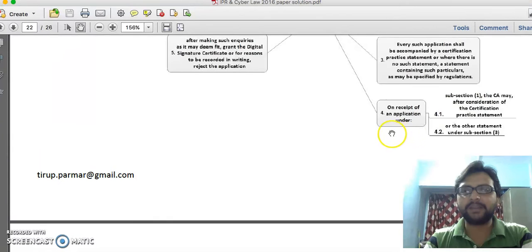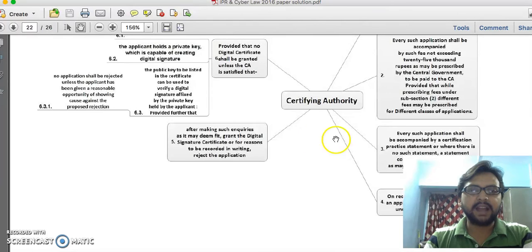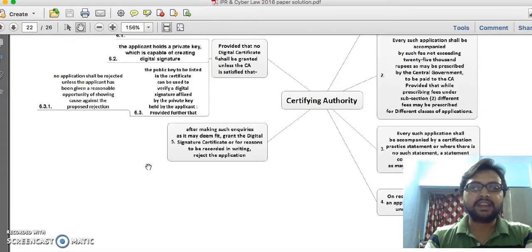On receipt of an application under the subsection, the CA, after considering the certification practice statement or other statement, can issue the certificate. The next point is that after making some inquiries, it may deem fit to grant the digital certificate. So they are not going to allot you a certificate without any investigation. First they are going to investigate. They need something in writing, like which type of work we are doing and why we need those things.